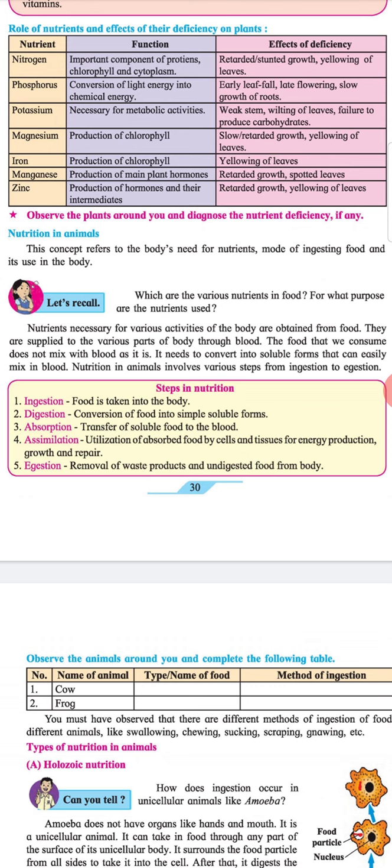Box. Heading. Steps in nutrition. 1. Ingestion. Food is taken into the body. 2. Digestion. Conversion of food into simple soluble form. 3. Absorption. Transfer of soluble food to the blood. 4. Assimilation. Utilization of absorbed food by cells and tissues for energy production, growth and repair. 5. Egestion. Removal of waste products and undigested food from the body.